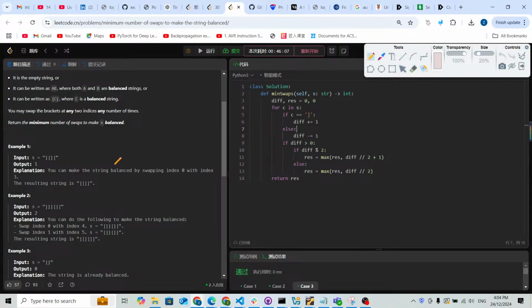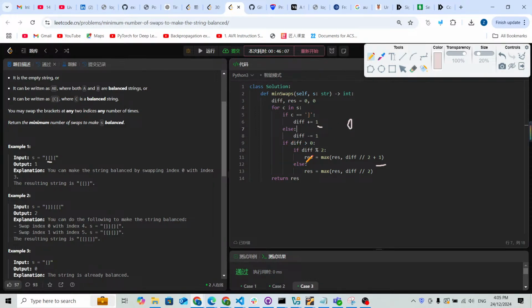For the first example, this is a closing parenthesis, so the difference is 1, the difference is more than 0, and the difference is odd. So the result is gonna be 1. Now we find an opening parenthesis, so the difference is going to be 0.